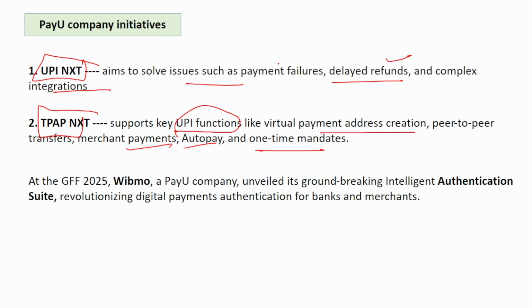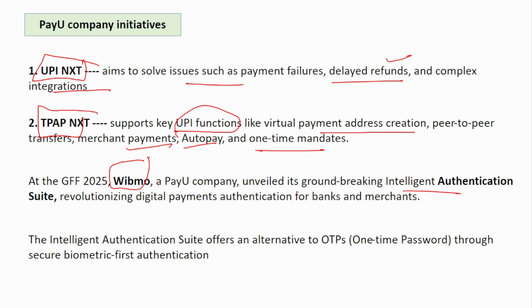Next is Wibmo. Okay, Wibmo, it is a PayU company. It has unveiled a new product, that is Intelligent Authentication Suite. Okay, what is this Intelligent Authentication Suite? It offers an alternative to OTP, a secure biometric first authentication.